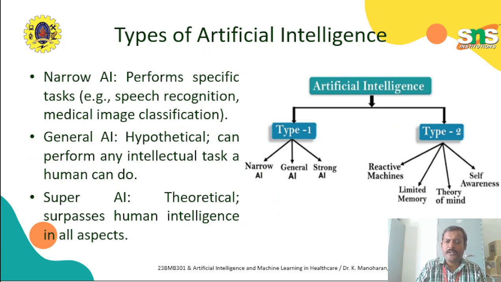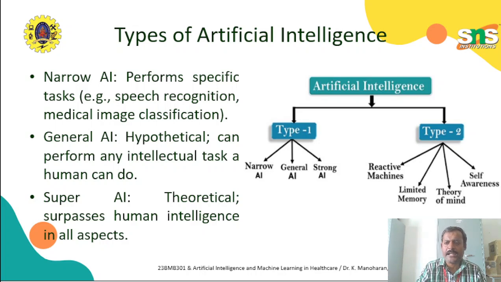So the types of AI we can classify into two types: type 1 and type 2. Look at this, type 1 we classify into three types. One is narrow AI, another is general AI, and another is strong AI. Narrow AI performs a specific task. It can do only that particular task, that's why it is called narrow AI. Examples are speech recognition and medical image classification. These AI can perform only that particular task.